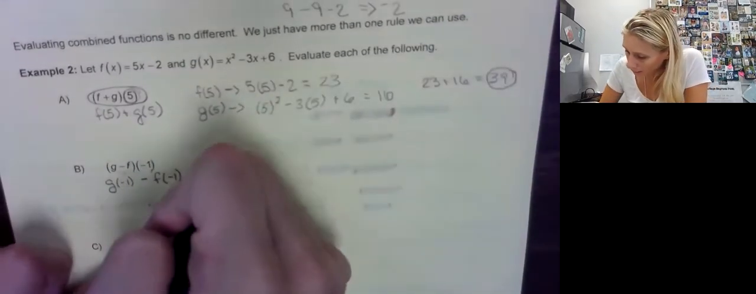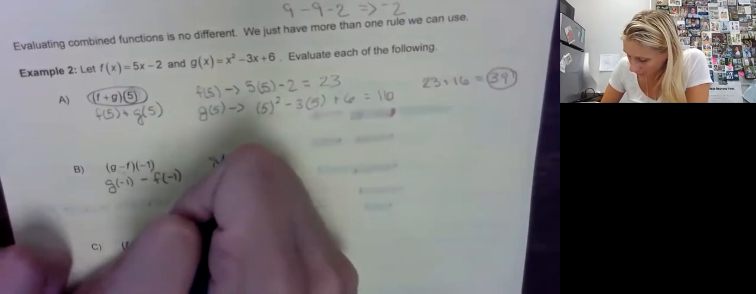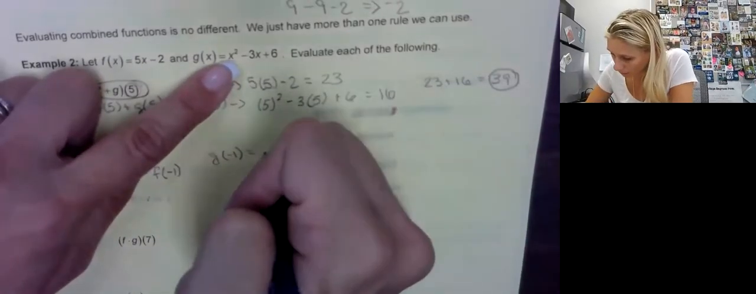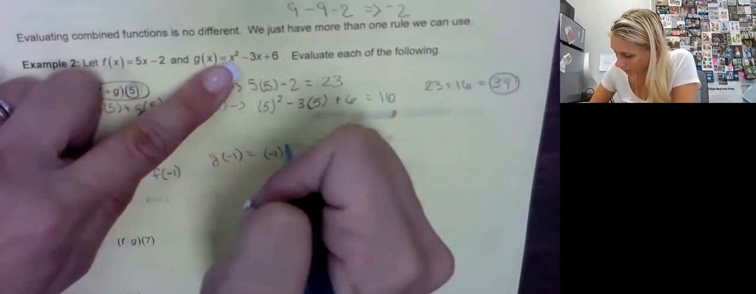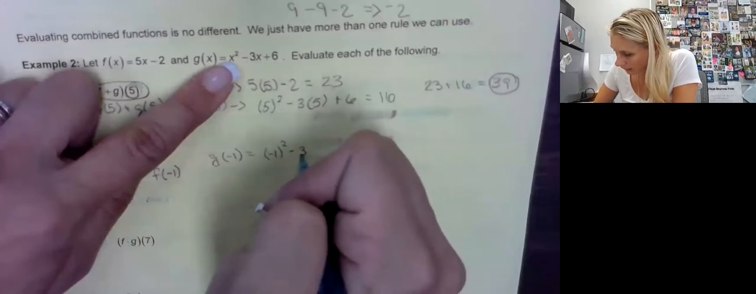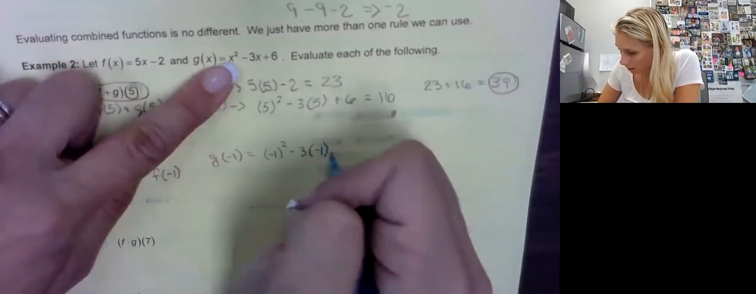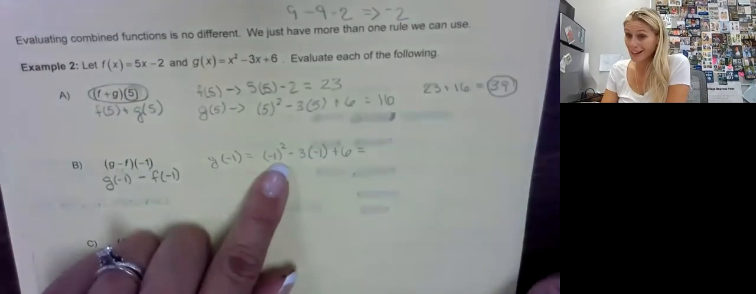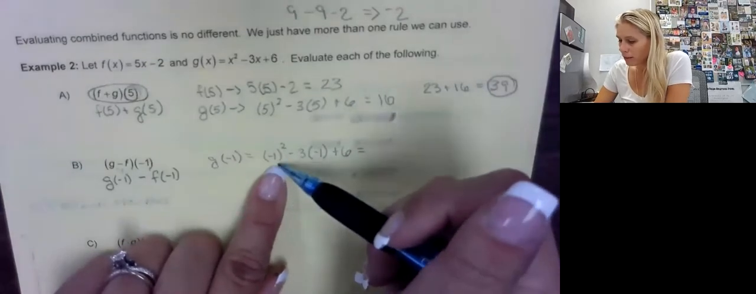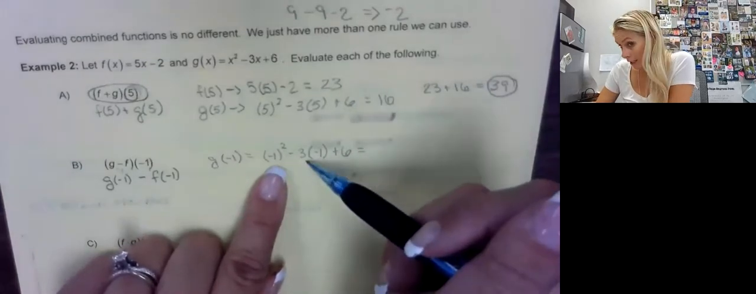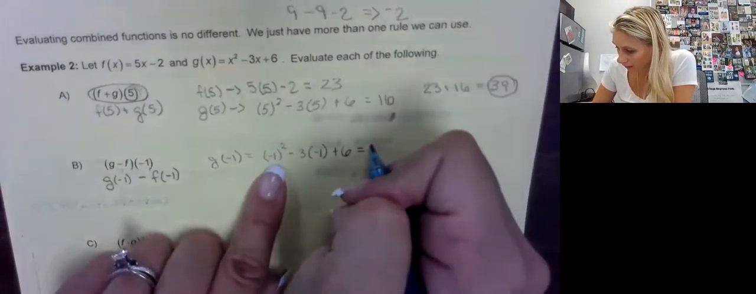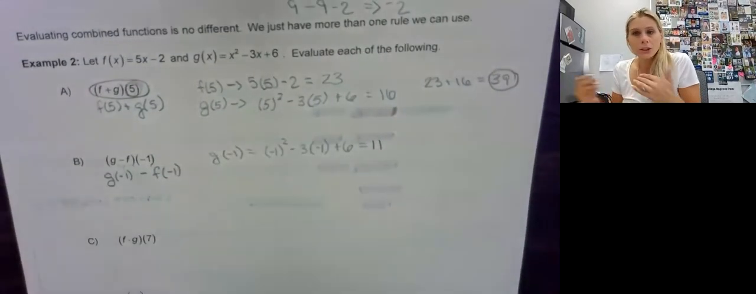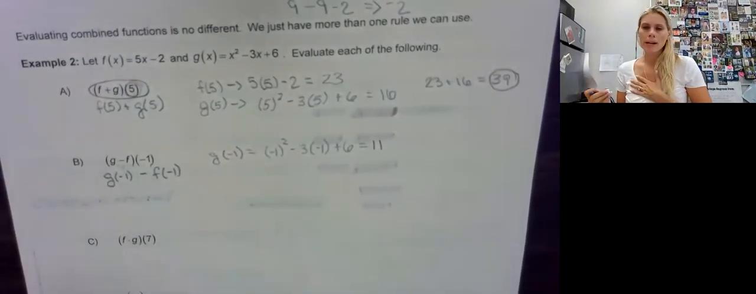So now on the side here, I'm going to say g of -1, plugging in -1 for x, right? So we get -1 squared minus 3 times -1 plus 6. Let's see. I'm going to do this in my head again. 1 plus 4 is 5. 5 plus 6 is 11. Again, check on your calculator if you need to. I just like doing things in my head just to exercise my brain. It keeps me young.